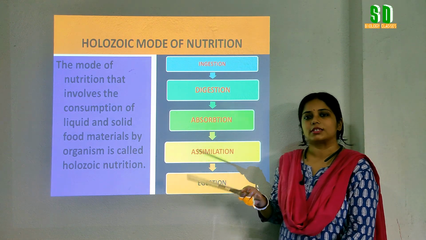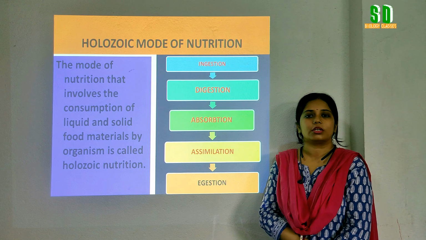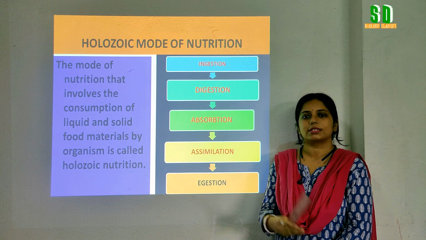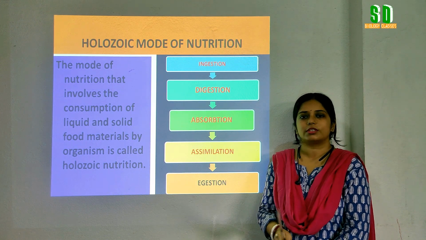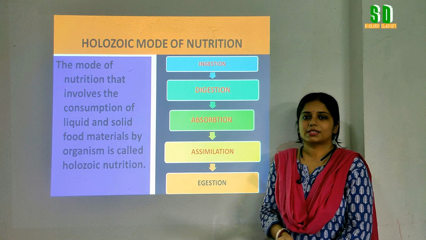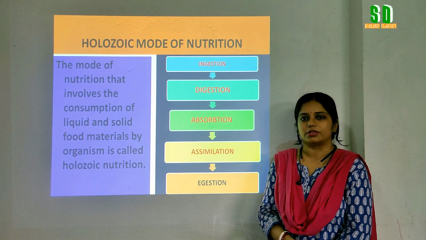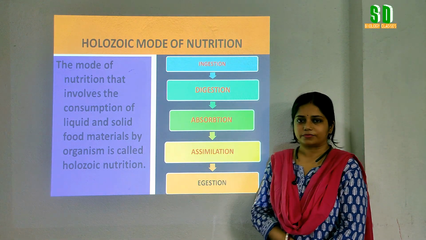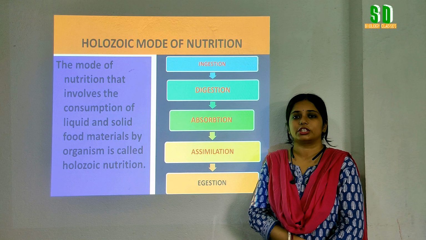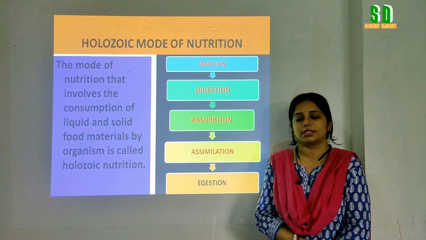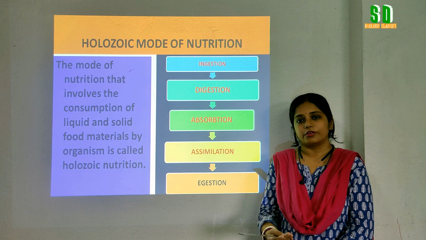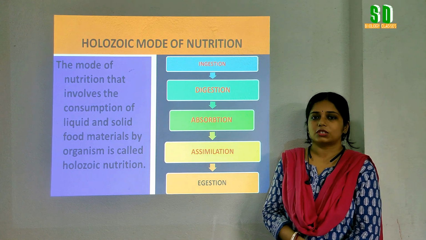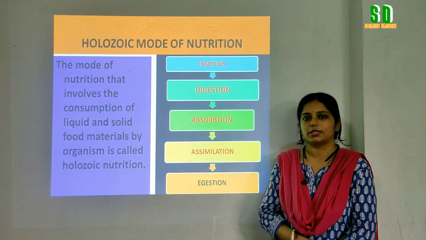Now the blood carries these nutrients to each and every cell of our body. Each and every cell of our body takes the nutrients from the blood and mixes them with the cell cytoplasm. This mixing up of the food materials into the cell cytoplasm is called assimilation. Afterwards, this assimilated food is utilized by the different cell organelles like mitochondria for respiration, and our body gets energy. In this way, the food is digested and we get energy.